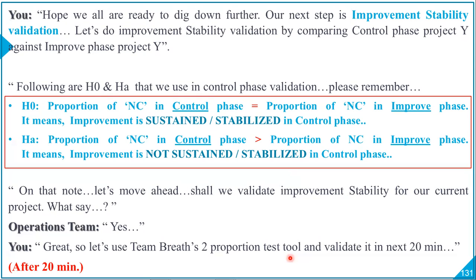So in the next 20 minutes, you and your team collated the data together, and then you took the required data from your own data and pasted it into the two proportion tool, and you got inferences. So what kind of inferences did you find out of this exercise? Let's look into it in the next couple of slides. So after 20 minutes.